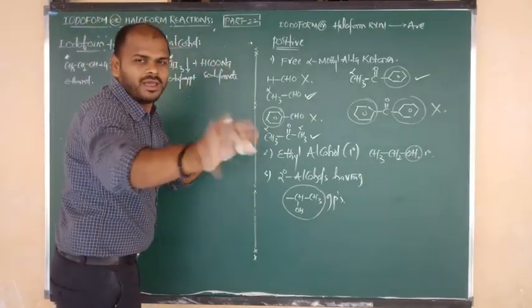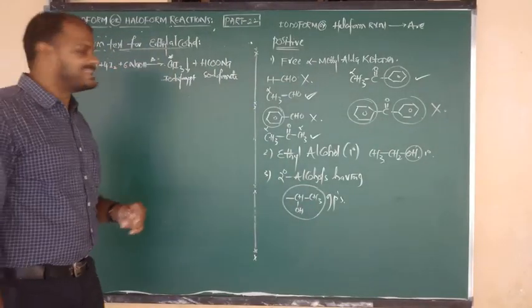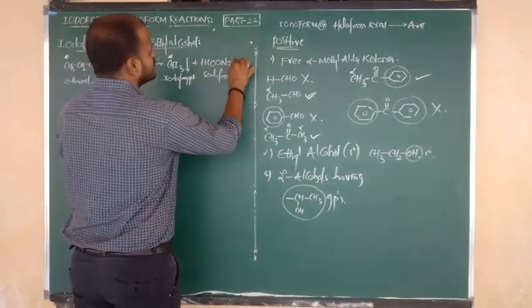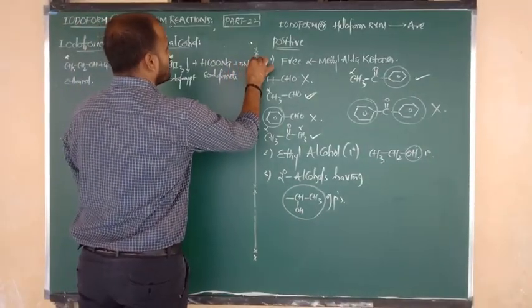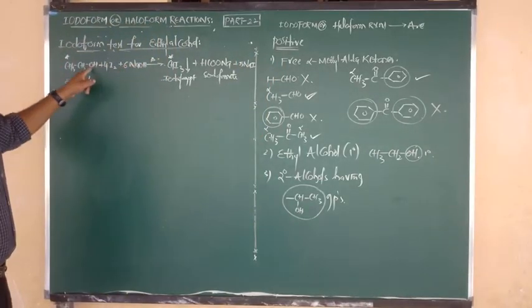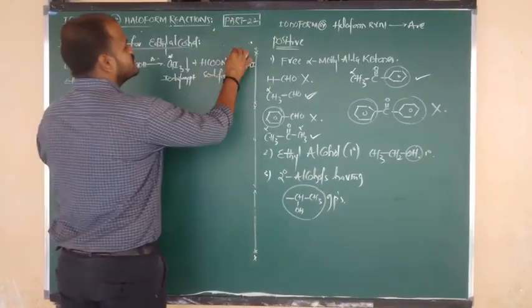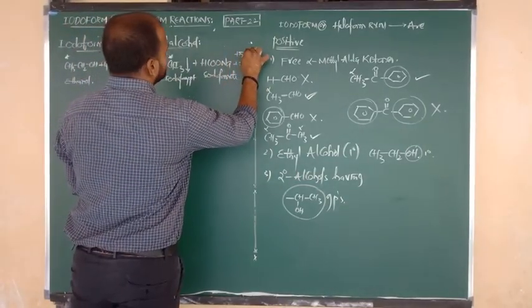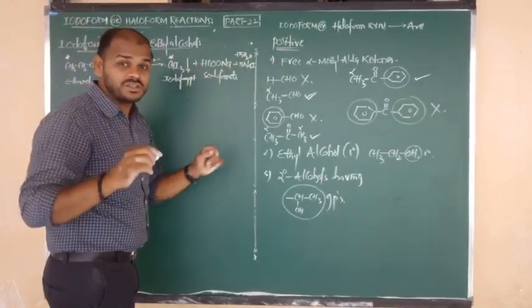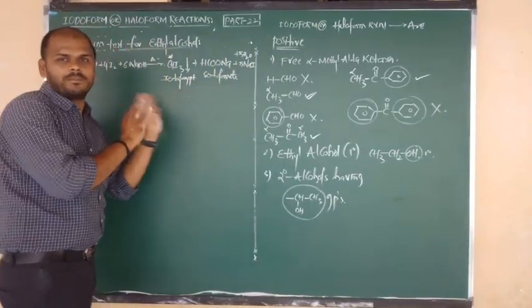Just now I have already given this to you. Good. Total sodiums are 6, but here how many sodiums? 1. The remaining 5 sodiums have to be removed in the form of 5 moles of NaI. The number of oxygens here is 6, 6 plus 1 is 7, but here there are only 2. The remaining oxygens are 5, so we have to consider 5 moles of H2O. In the case of aldehydes and ketones, 3 moles of NaI and 3 moles of H2O. But in the case of alcohol, 5 moles of NaI and 5 moles of H2O. Fix this here.